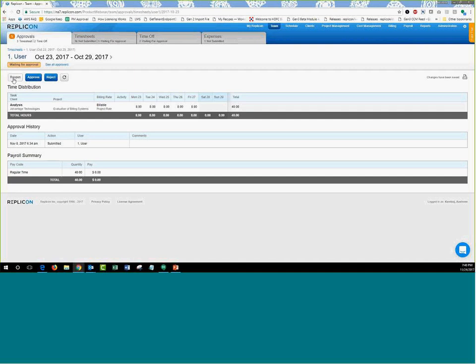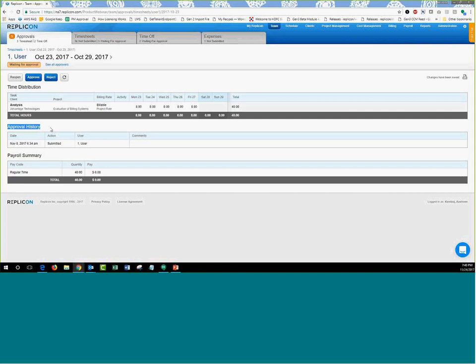Once the timesheet is reopened, you'll be able to edit it and make changes to it, but remember that because you're making an action on the timesheet, your actions will be recorded in the approval history section. It will mention who reopened the timesheet, when the timesheet was reopened, and if there are any comments that you input while reopening it, those will be mentioned here as well.